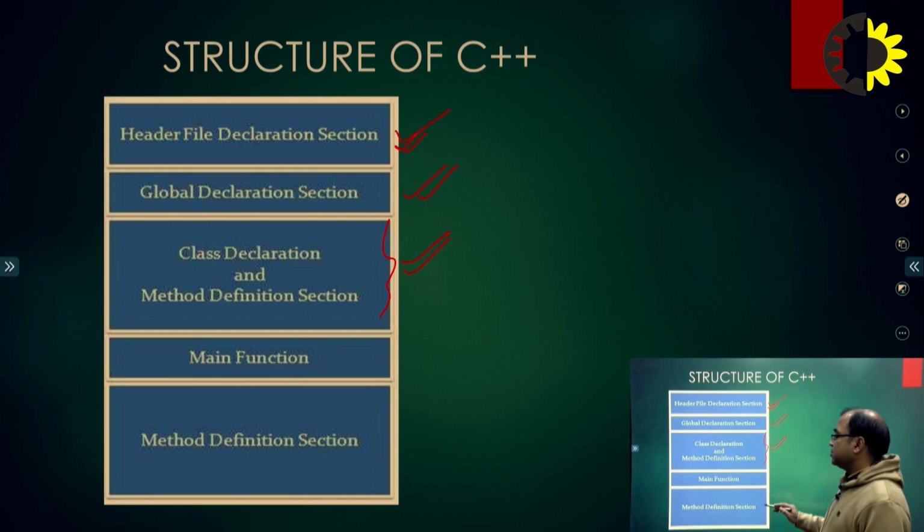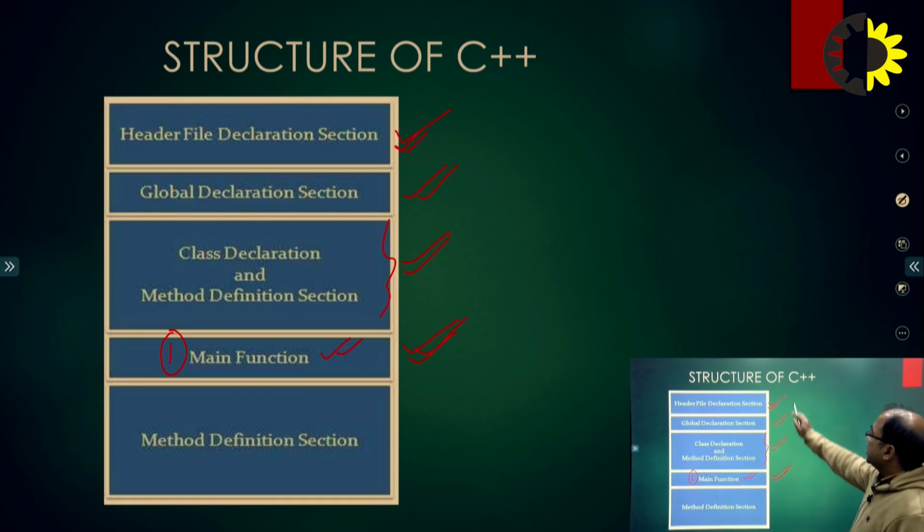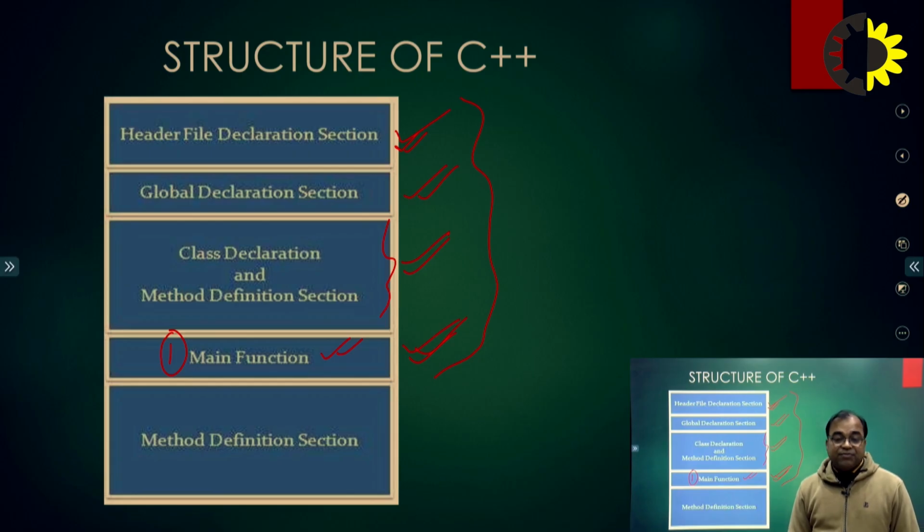Next we have a main function. Every program must start with a main function. If there is one and only one function, that must be the main function only. In any program, if there is only one function, that must be main. And if we have multiple functions, one of those functions must be main. This is a very clear rule in any programming language. So any program must have some function; if there is only one, it is the main function. Clear? So we must have a main function inside the structure of C++.